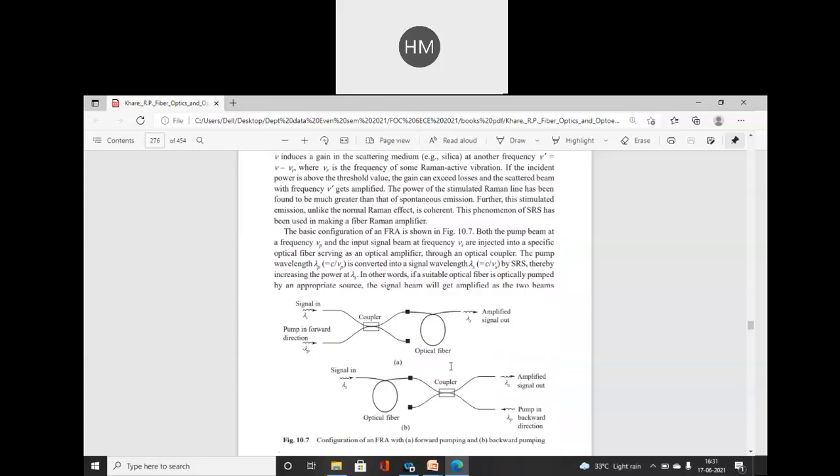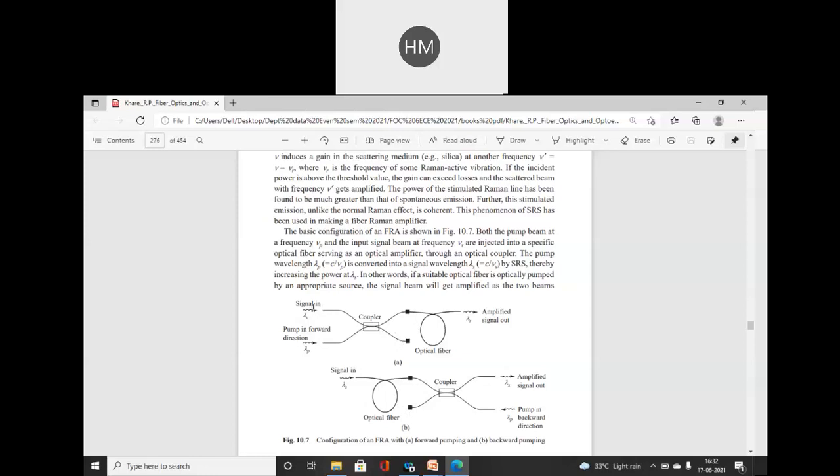Now you can draw these diagrams of FRA. This is the forward pumping, this is the backward pumping of the signal.